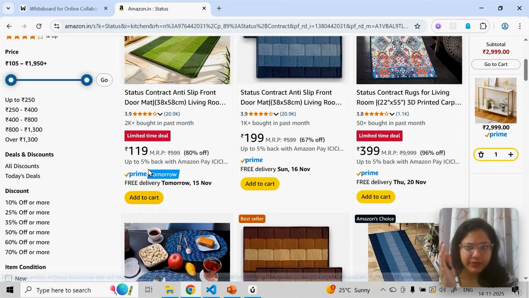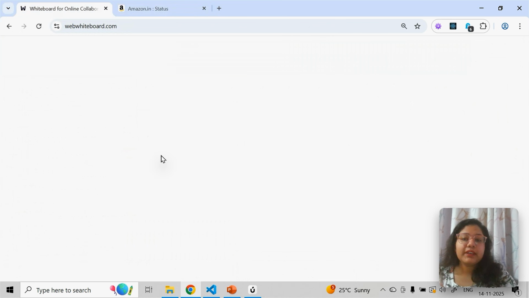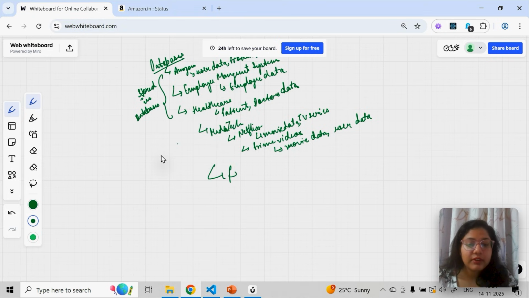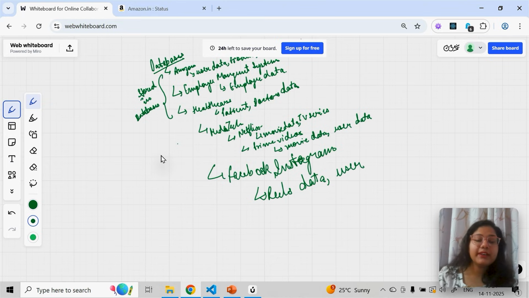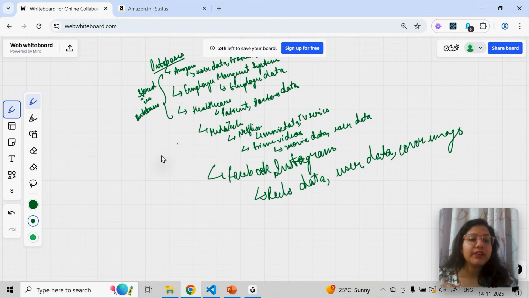Now you can think of mobile applications as well. You can think about social media. I think everyone uses Facebook, everyone uses Instagram. In that you can think of all your reels data, all your carousels, user data, user image, user bio, any link you have added. So all this data, where is it going and being stored? You can think of your cover image. All images are also data. All this data will go and be stored in some database.